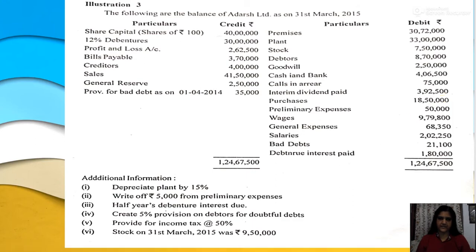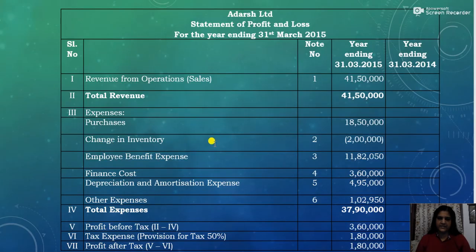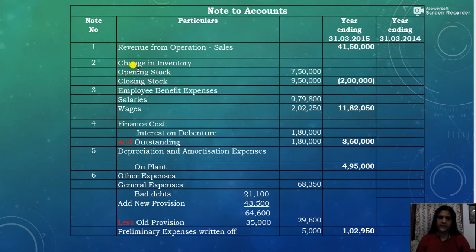Okay. Then regarding the change in inventory, we will make a comparison between the opening and closing stock, and the details are given in note to account, that is note number 2. Now this is the note to account. Now here, change in inventory: opening stock is 7,50,000, closing stock 9,50,000. So the difference is 2 lakhs. That is, closing stock is more than the opening stock by rupees 2 lakhs.